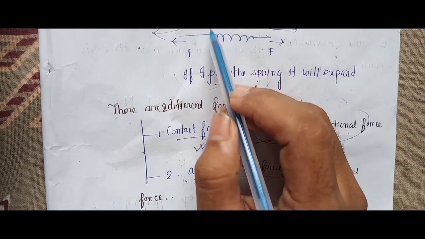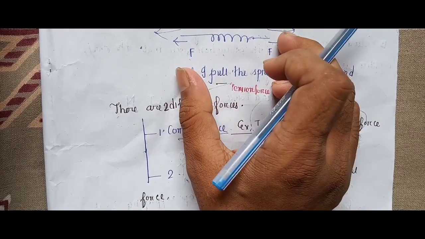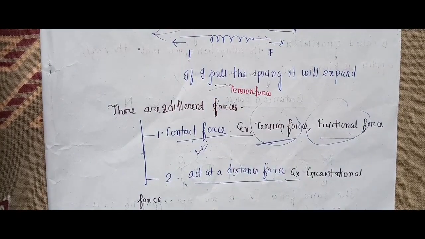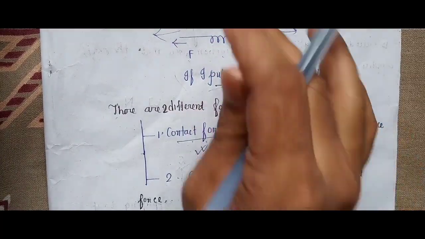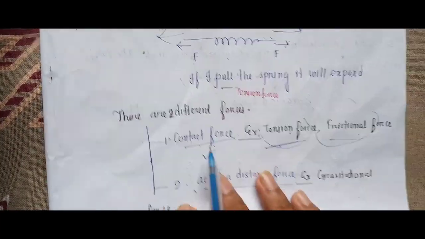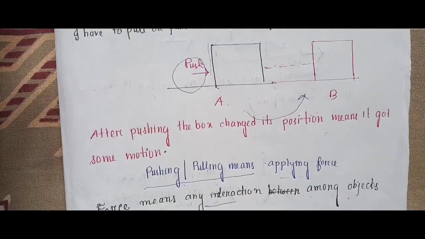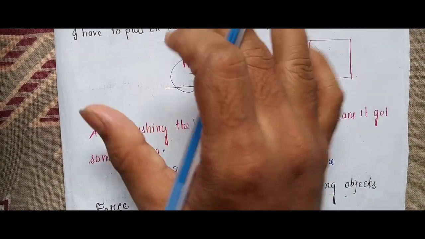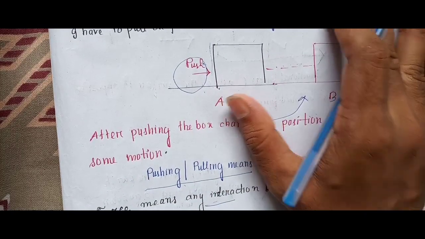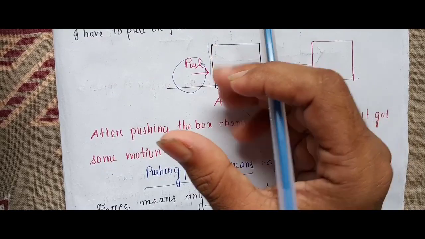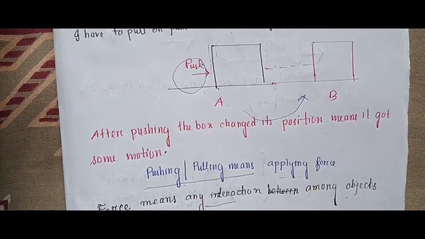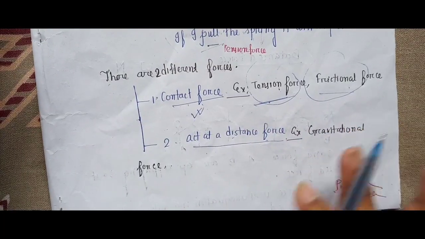Here I have pulled the spring, so I applied a tension force. If I don't touch the spring, I cannot pull it. In the previous example of the box, if I don't push it, it will not change its motion. I am pushing it, which means I am in contact with it. So it needs contact, and it is an example of a contact force.